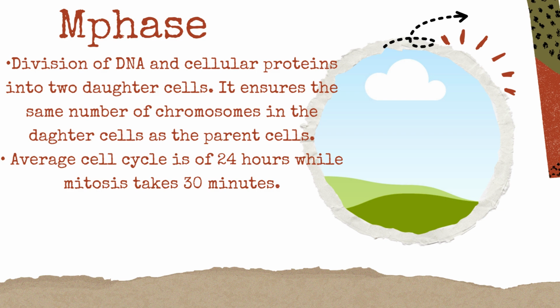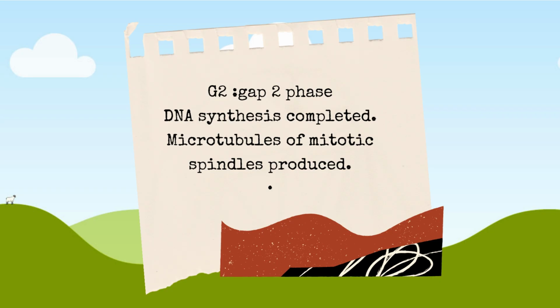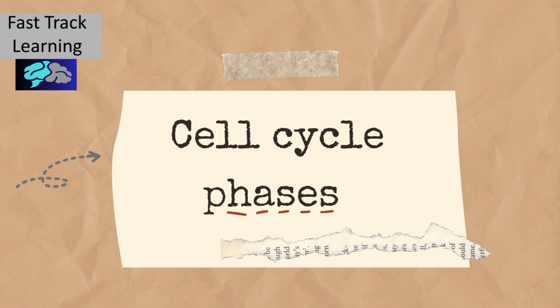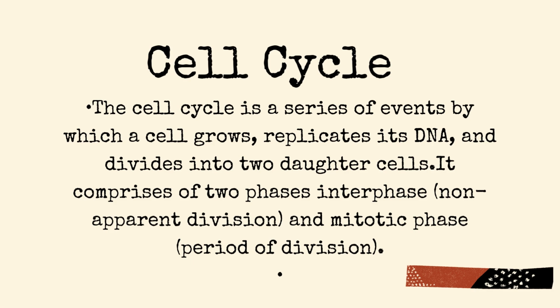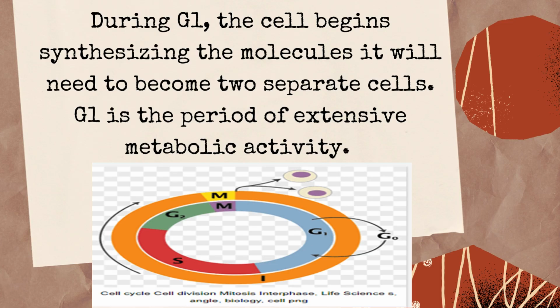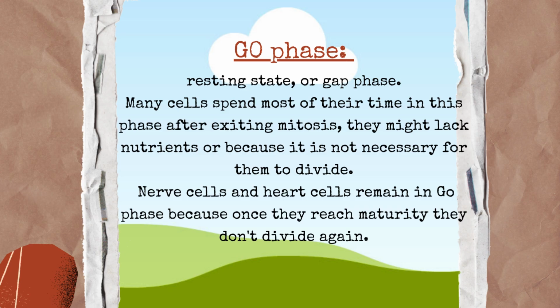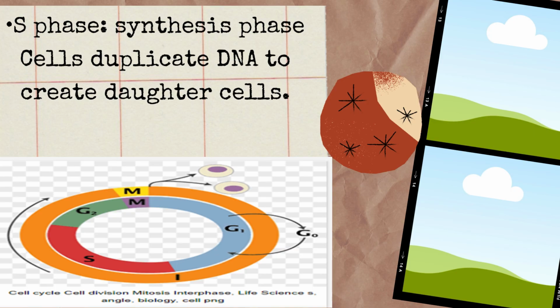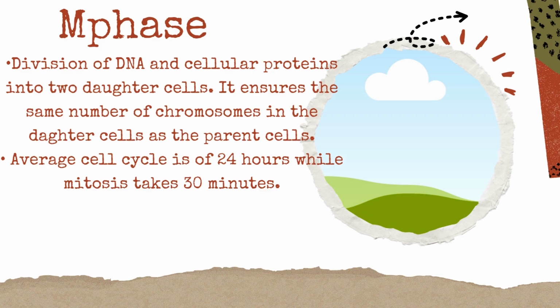So what we have discussed is interphase. It comprises G1, S phase, and G2 phase. M phase is for the next video. We discussed G1 phase, then G0 phase, then S phase, G2 phase, and M phase we said we will discuss separately later on.